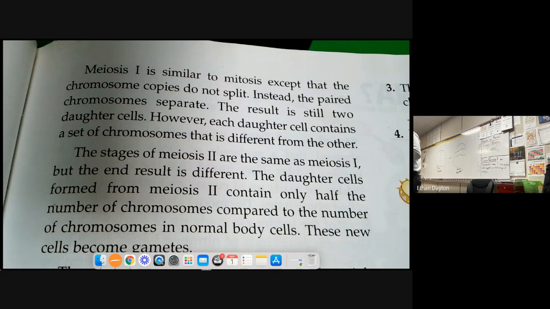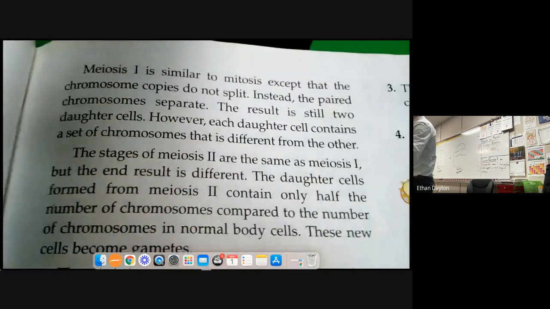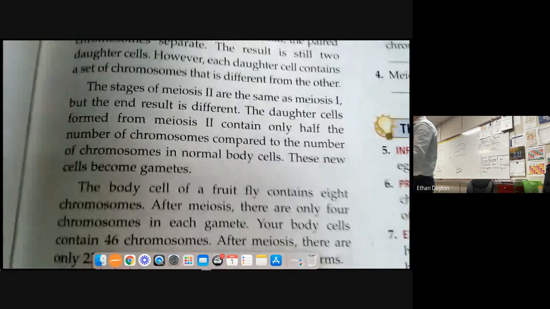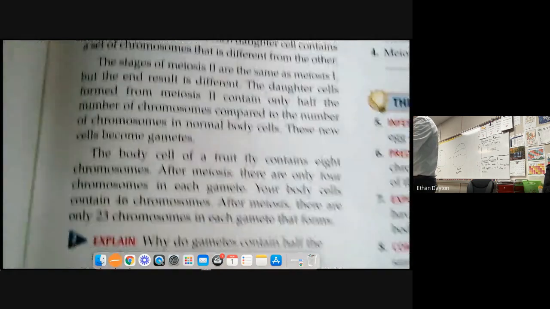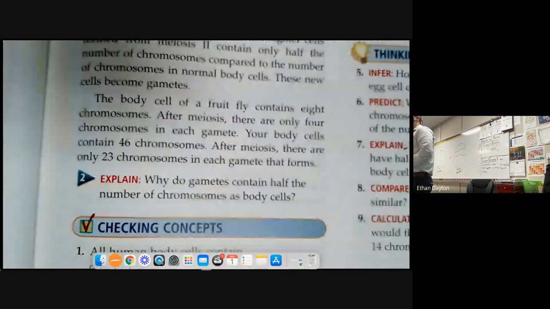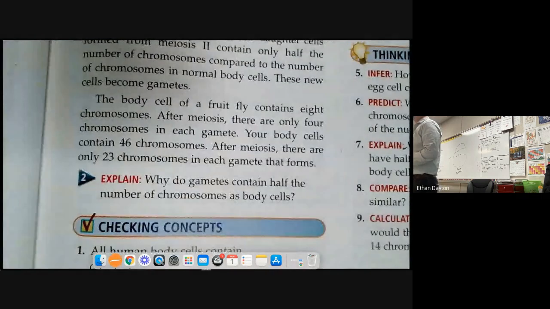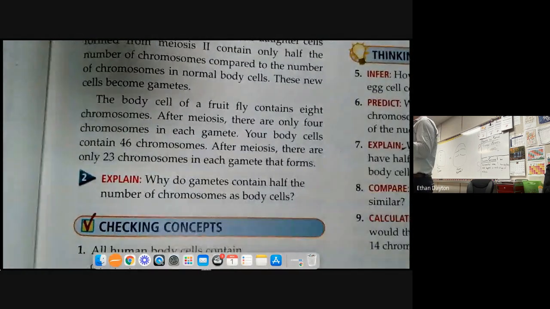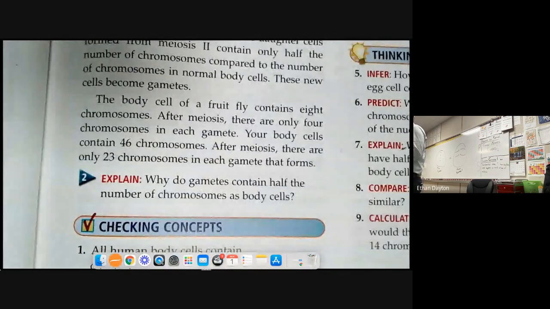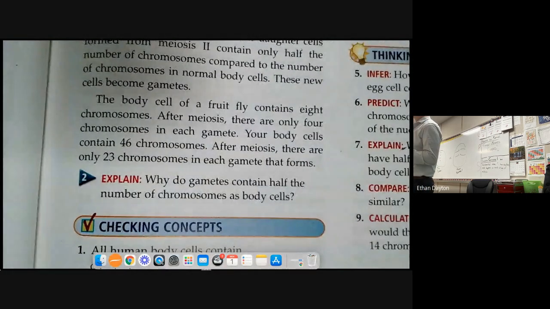However, each daughter cell contains a set of chromosomes that is different from the other. The stages of meiosis 2 are the same as meiosis 1, but the end result is different. The daughter cells formed from meiosis 2 contain only half the number of chromosomes compared to normal body cells. These new cells become gametes. The body cell of a fruit fly contains 8 chromosomes. After meiosis, there are only 4 chromosomes in each gamete. Your body cells contain 46 chromosomes. After meiosis, there are only 23 chromosomes in each gamete that forms.